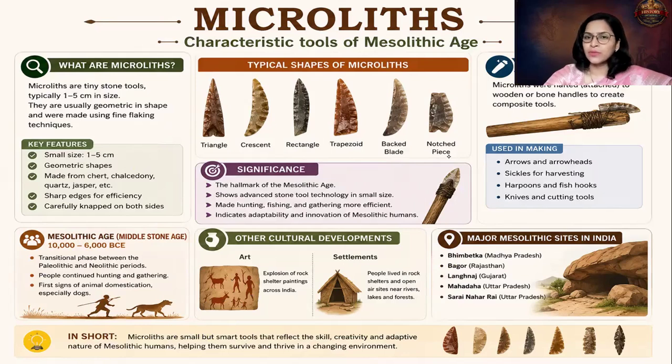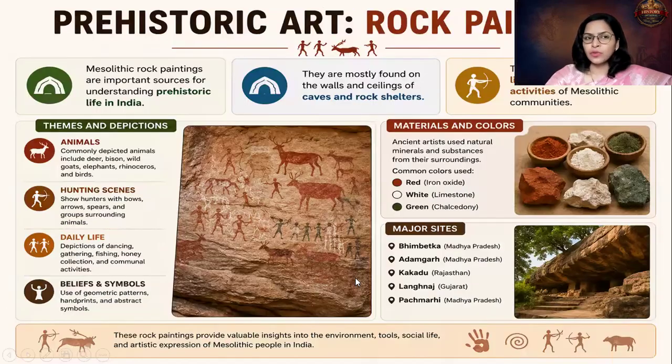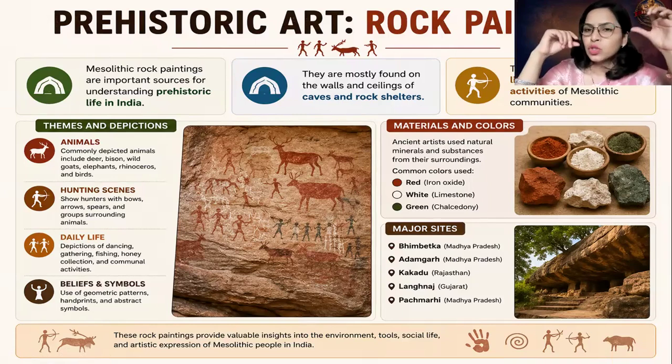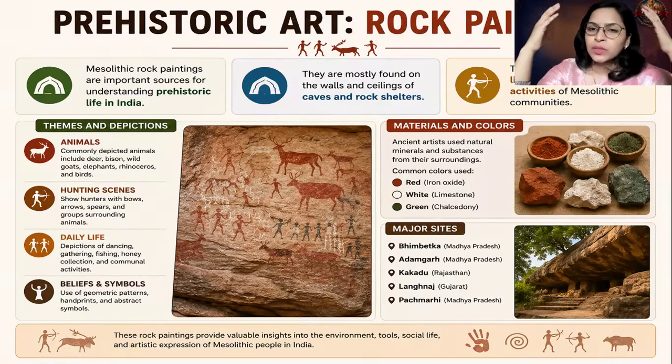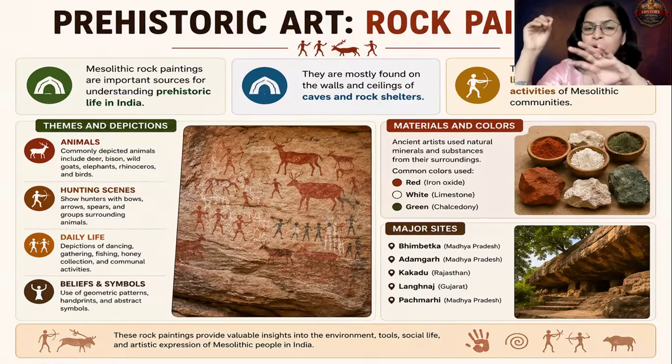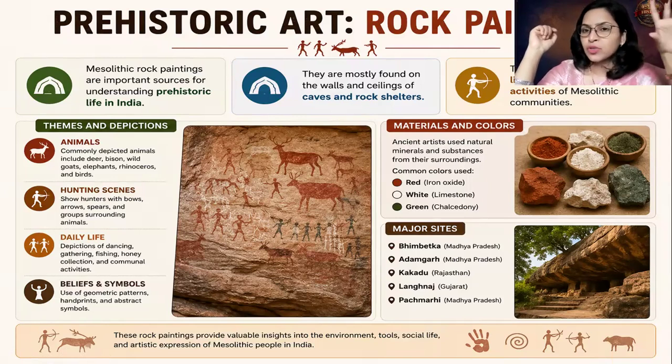Do prepare a mains answer of 10 marks: what are the characteristics of the Mesolithic age, or what are the characteristic tools of the Mesolithic age. Now let us move ahead and focus on the most important topic. This is very important from the mains perspective because it is a part of Indian heritage and culture. In the mains examination, General Studies Paper 1, the very first topic is Indian heritage and culture. So you can directly get a 10 or 15 marker question on the rock paintings of prehistoric India.